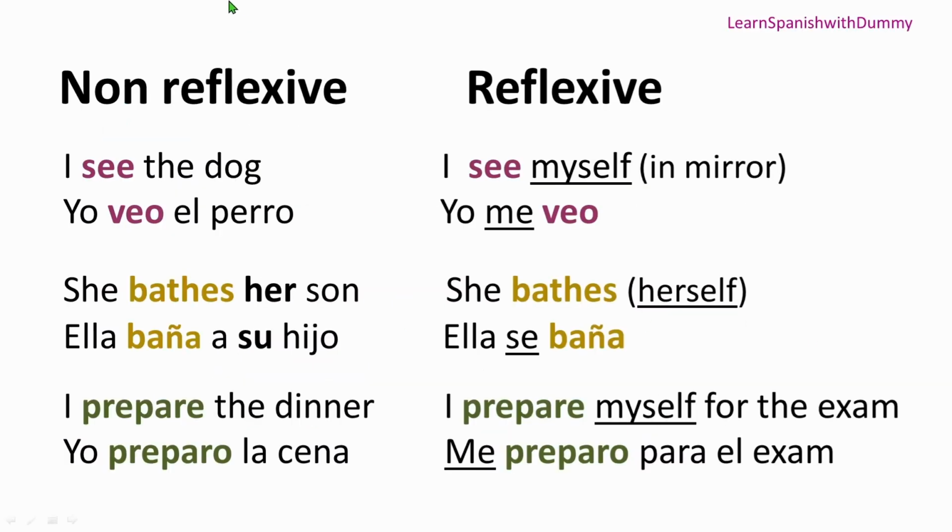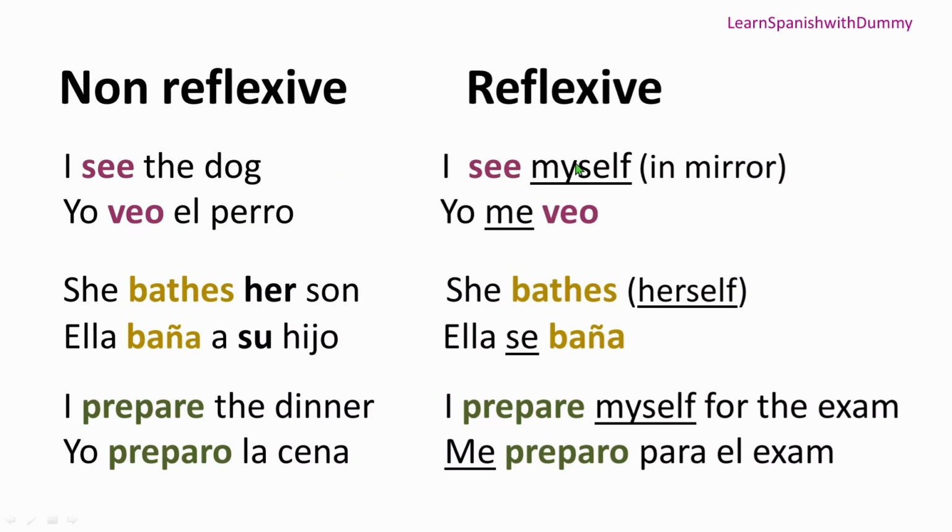All right, now here again we're going to compare a non-reflexive with a reflexive. So here we have the sentence without a reflexive pronoun and here with a reflexive pronoun. First we have I see the dog. So it's yo veo el perro.